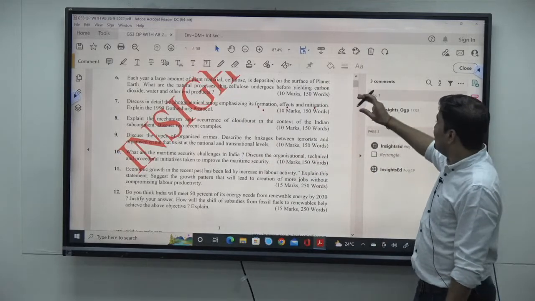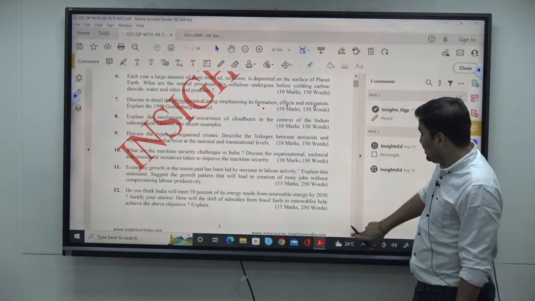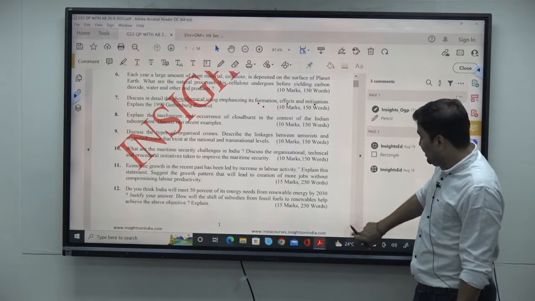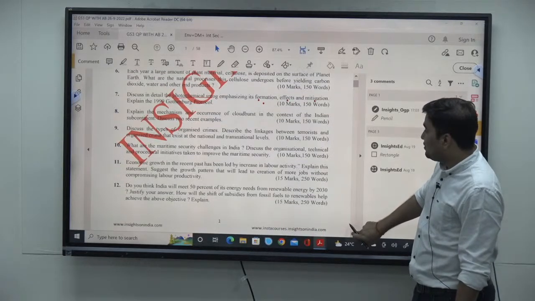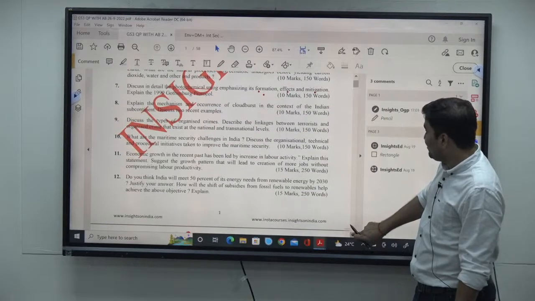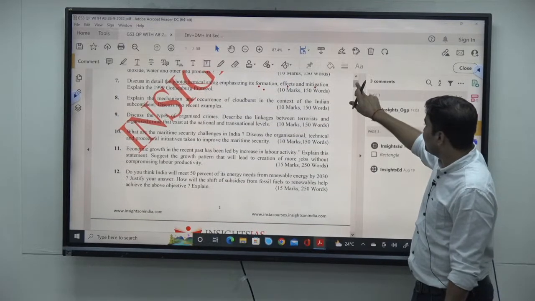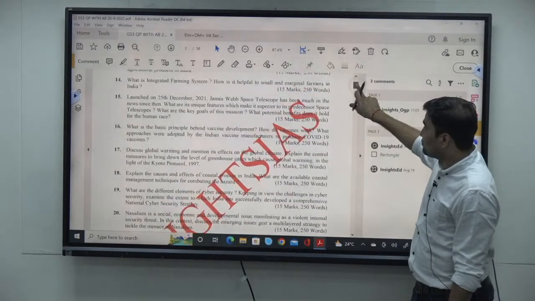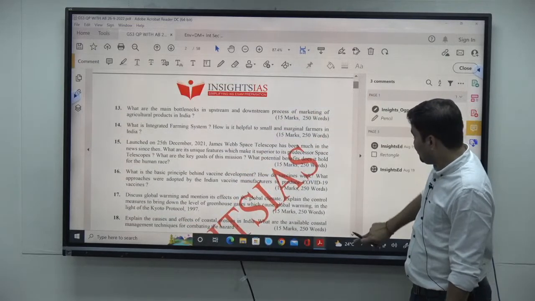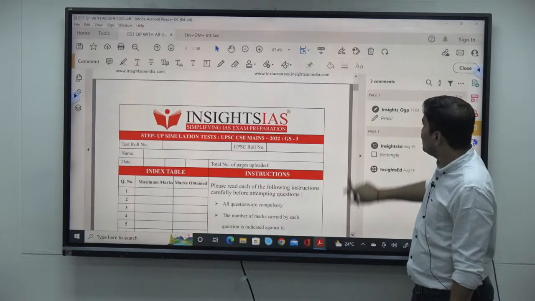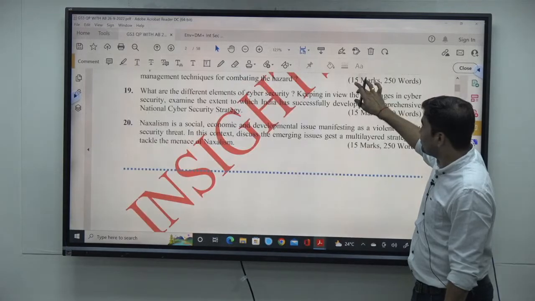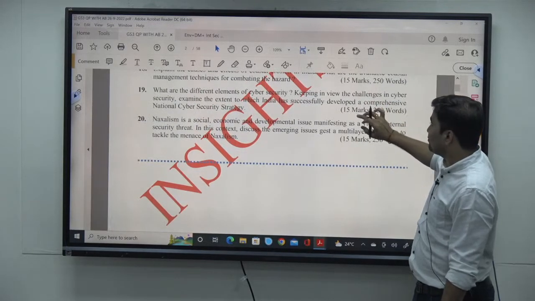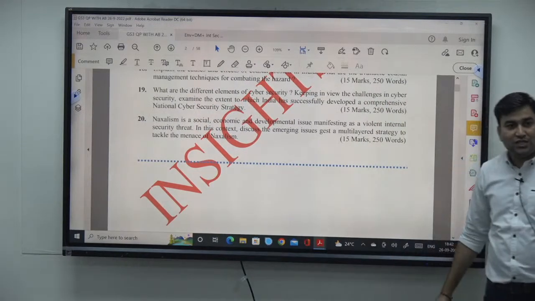10 marks का. Now let us see another question, that is two more questions about the internal security. That is question number 19 and 20. So these are the last two questions of internal security.